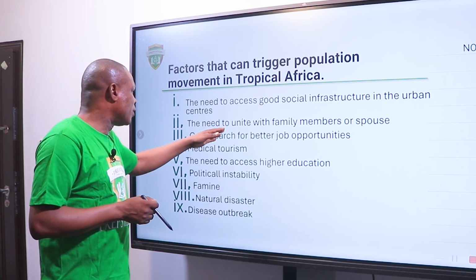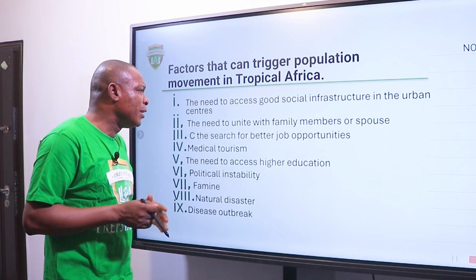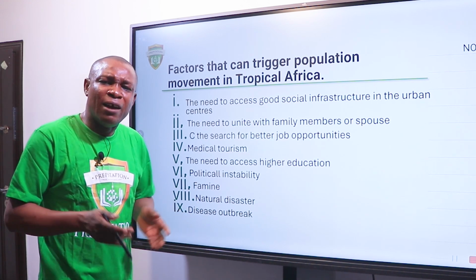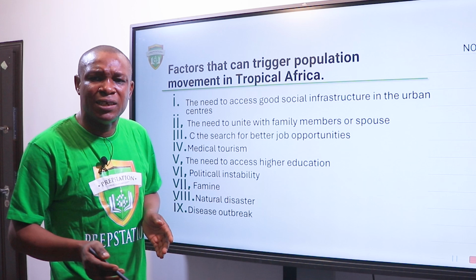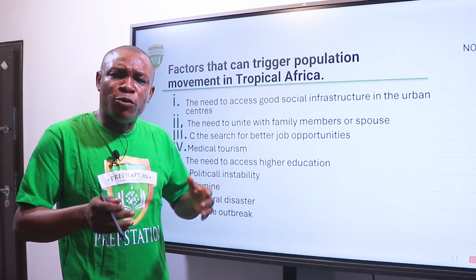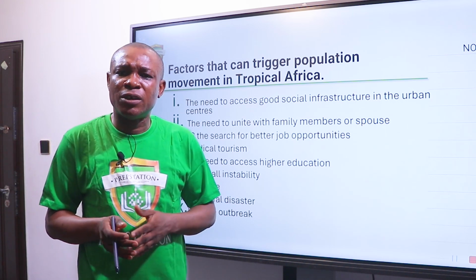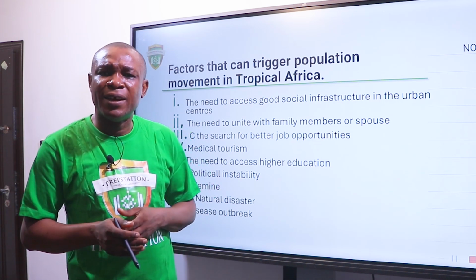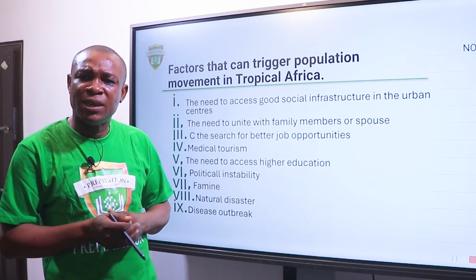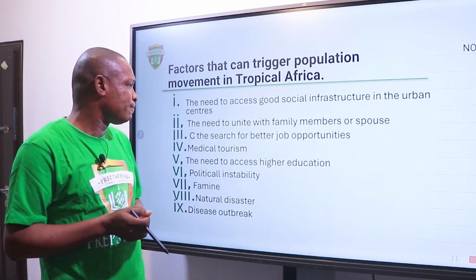Number two, they need to unite with family members or spouse. If you are in the rural area and one of your family members is in the city, with time you could want to join up with that family member, or you could want to join up with your spouse, your wife, or your husband that is in another part of the country or city. That could be a trigger factor.